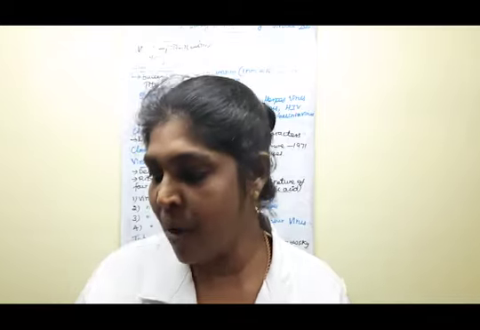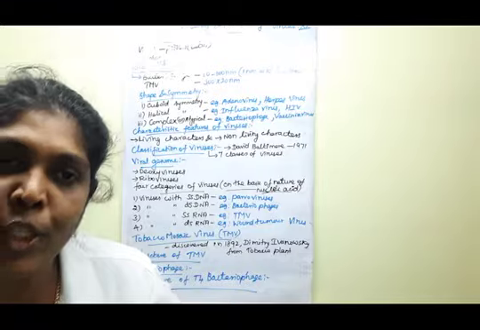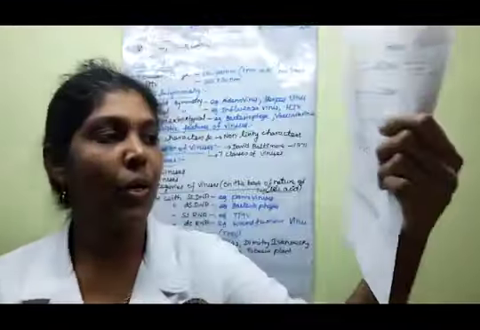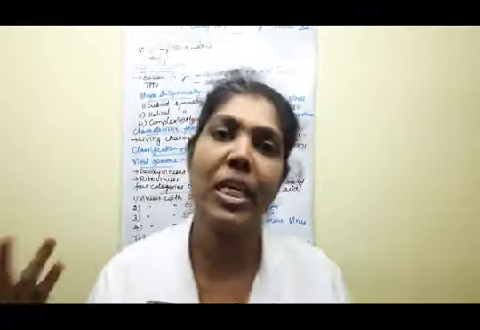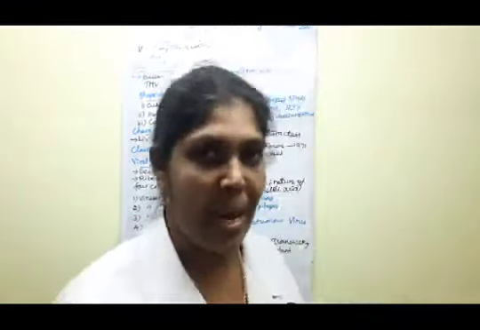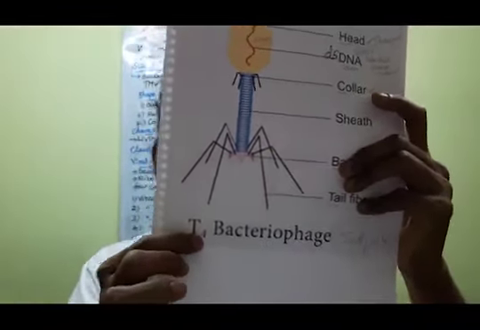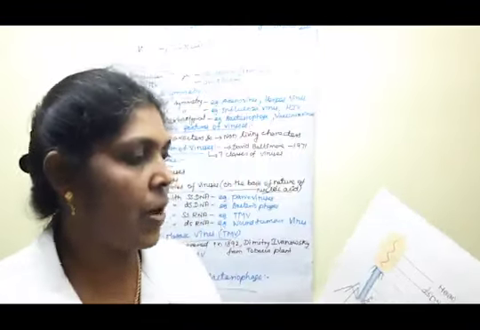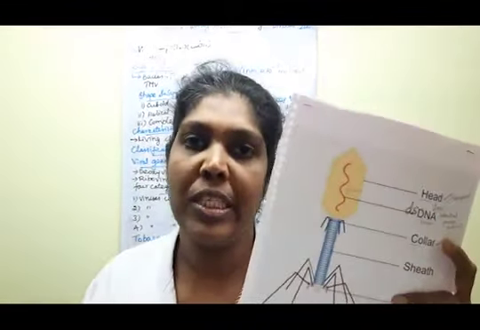Yes. The next thing we are going to learn is an example of this virus, the bacteriophage virus. There are many bacteriophage viruses, such as T2, T4 and T6. These are certain types of bacteriophage viruses, children. This one is the example of the T4 bacteriophage. Understood? Say yes or no? Yes.